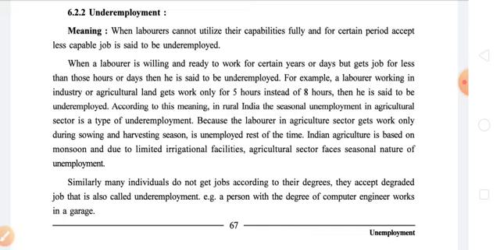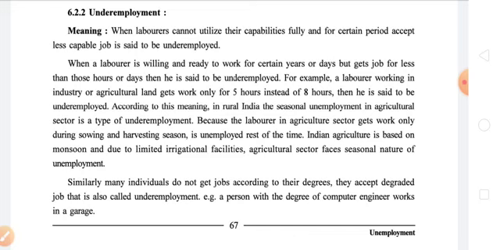But due to limitations and the lack of job opportunities, he is not able to get a job as per his qualification or wish, and he has to accept a job with either a very low cadre or a very short time period, then he is said to be underemployed.